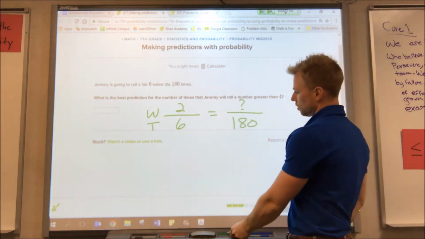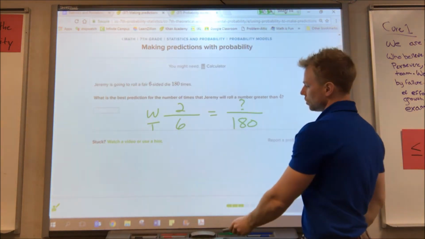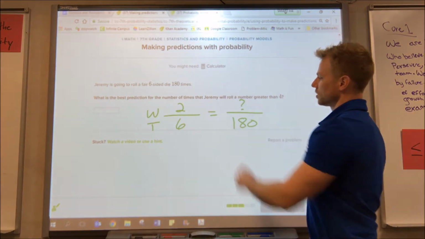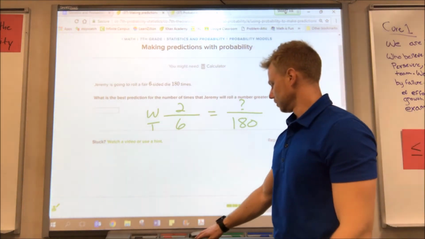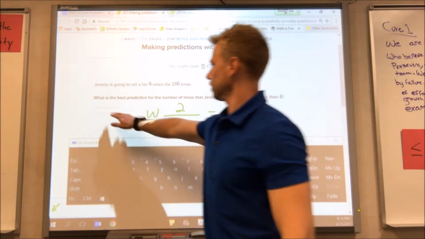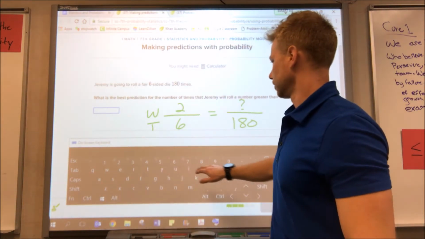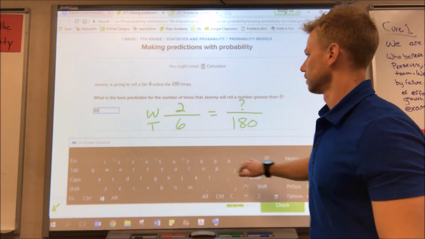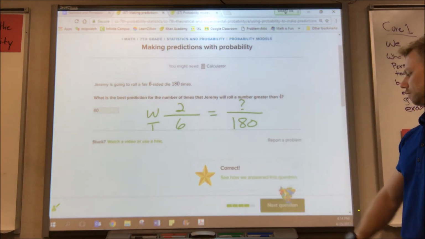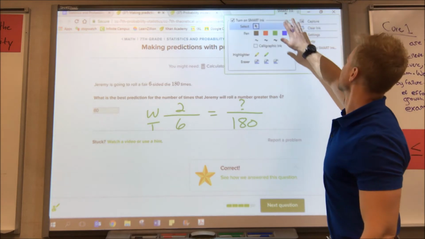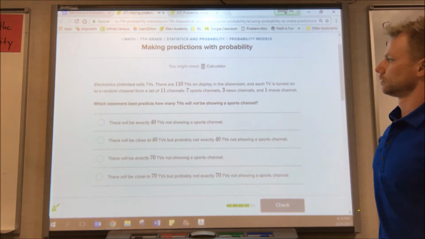So we cross multiply, divide. 180 times 2 is 360. 360 divided by 6 is 60. So our answer is 60. One more.